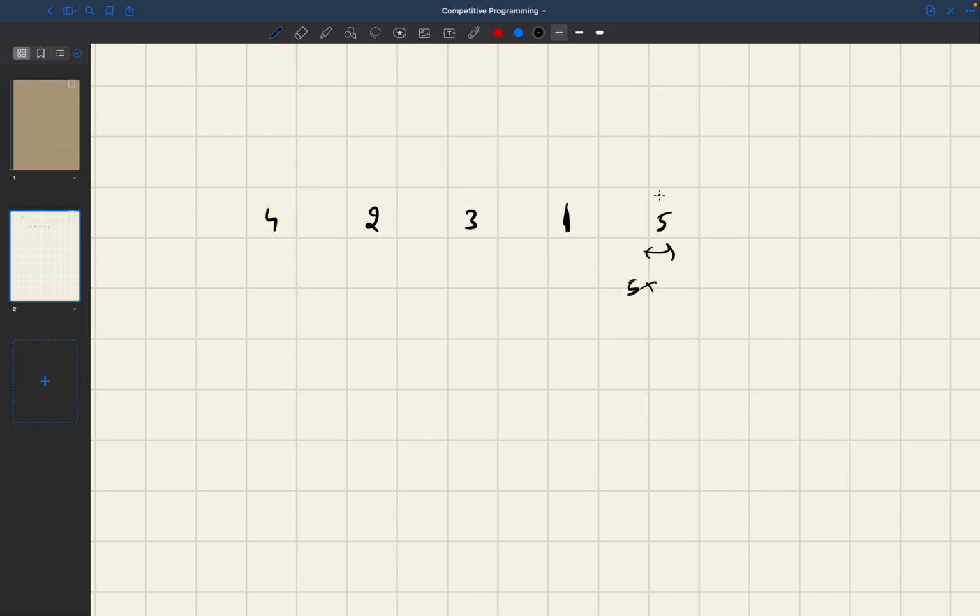The number of times 5 is occurring till this point, before 5, not included, and once I have changed it to 6, then I have to consider this whole thing. So basically I have to first subtract the number of times 5 is occurring before, and after that I have to multiply it with the number of times 6 is occurring. Then I have to check the number of times 7 is occurring before that.